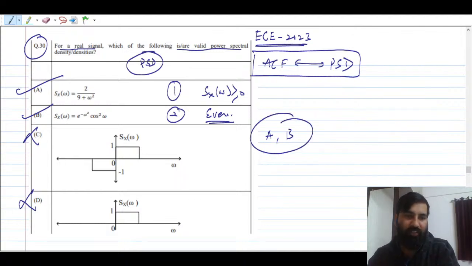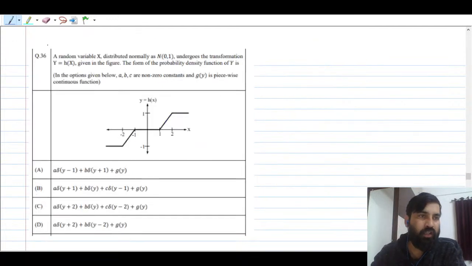So if you are confident enough, if you are prepared well, under my guidance, there should not be any problem at all, right? So this is what you have to solve. This question was, I believe, a 1 mark question, so it doesn't take much time. Now the question number 36 we have to solve, right?